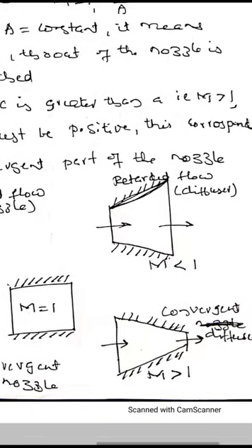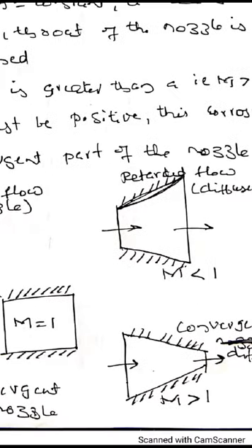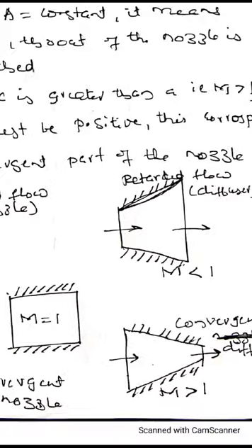A similar explanation applies to the diffuser. In a diffuser there will be a retarded flow, so dP/P is positive.